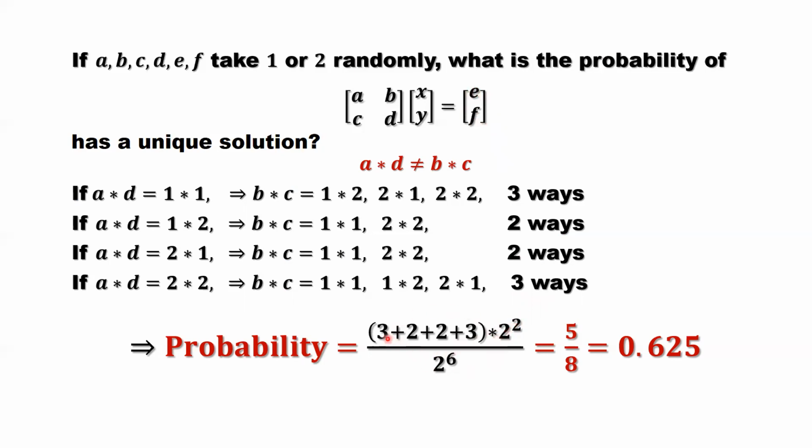Simplify this part because that's 10. 10 equals 5 times 2. Then times 2 times 2, that's 2 to the power 3, over 2 to the power 6. You cancel the 2 to the power 3 here, and you have 5 in the numerator and 8 in the denominator, which is 0.625. That's the theoretical result.